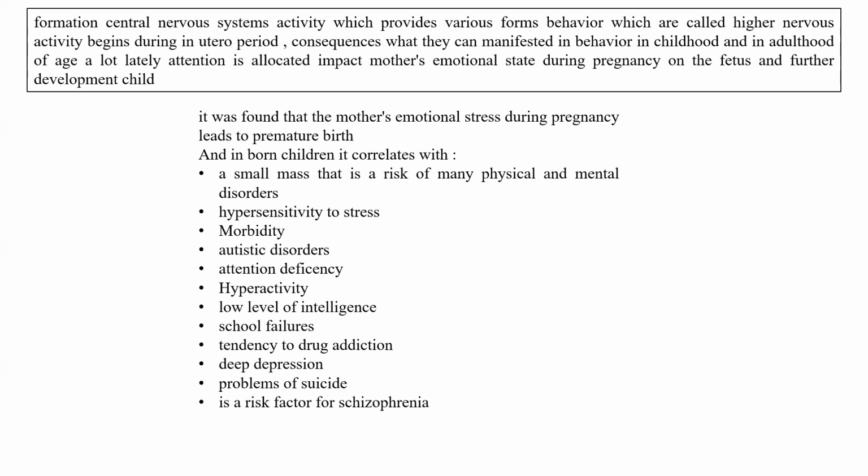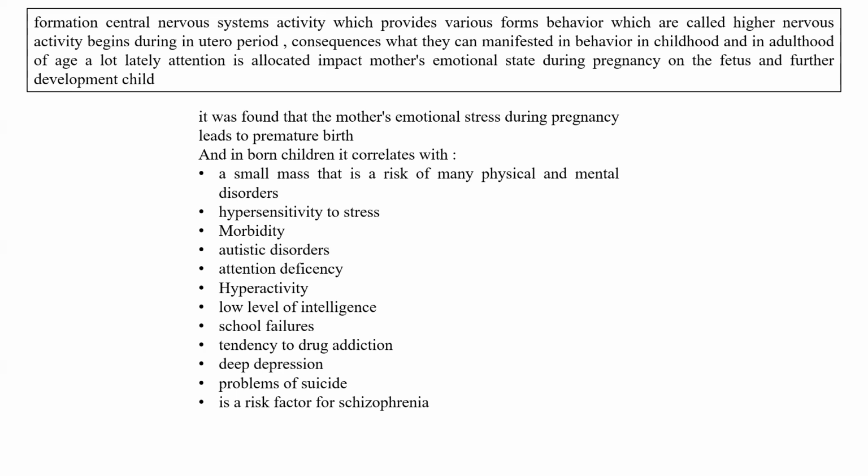So it was found that the mother's emotional stress during pregnancy leads to premature birth, and in born children it correlates with small mass, that is, a risk of many physical and mental disorders: hypersensitivity to stress, morbidity, autistic disorders, attention deficiency, hyperactivity, a low level of intelligence, school failures, tendency to drug addiction, deep depression, problems of suicide, and it is a risk factor for the development of schizophrenia.